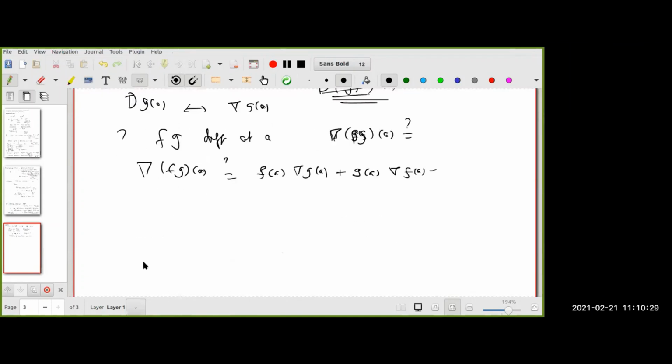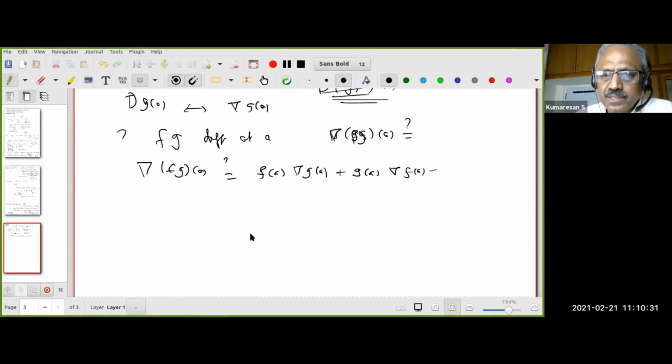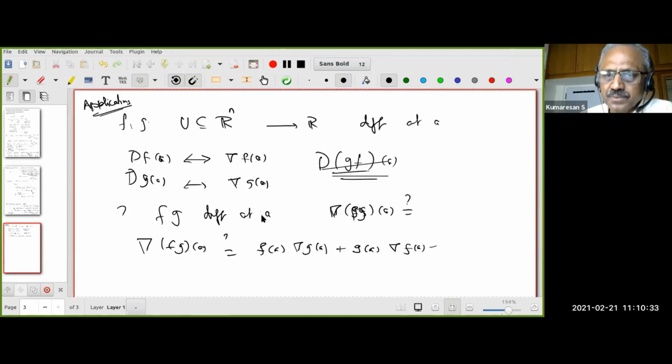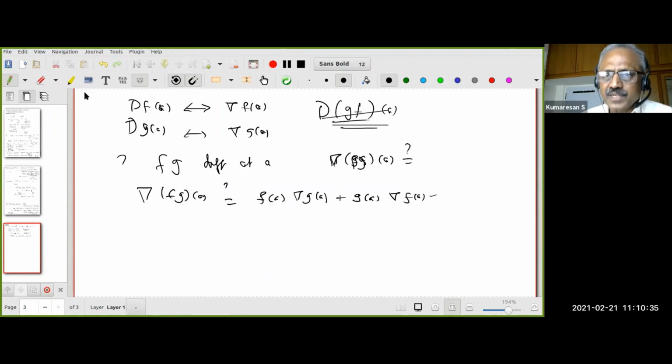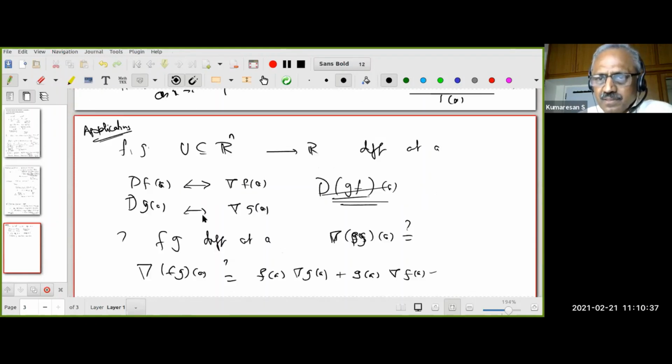Now, as I said, I want to deduce this by using the chain rule. Can somebody think of it? Remember, I am training you. Wherever you have to compute the derivative of a function, try to see whether you can write it as a composite. Only if you train yourself will you be able to spot such things.